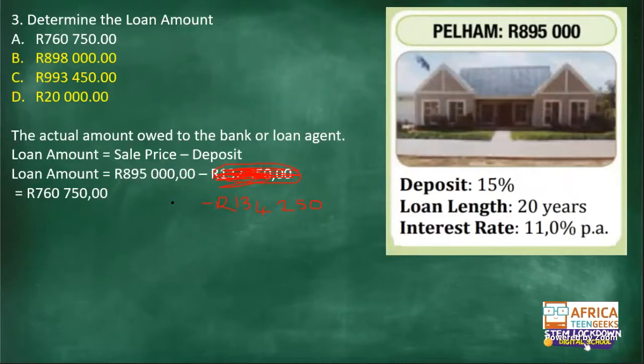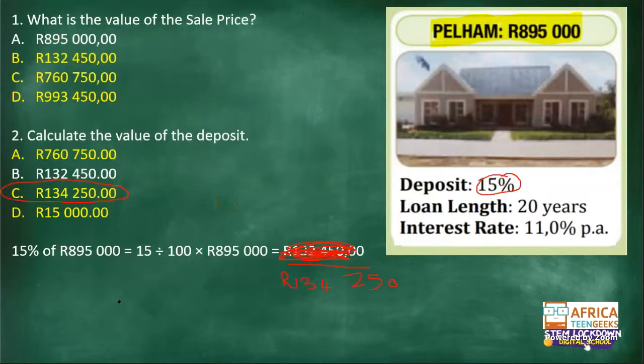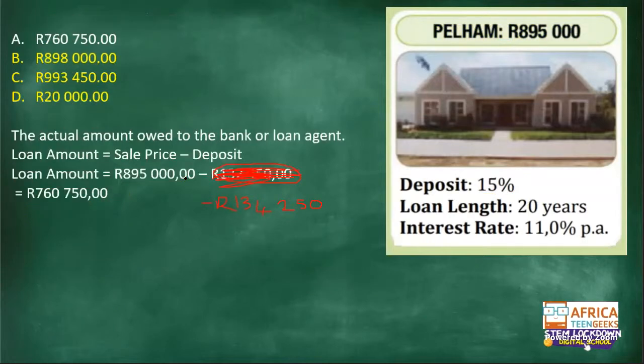So 895,000 minus the 134,250. Your answer wouldn't be 760,000. It would be 715,000. So what answer did you guys choose here? 134,250. Let me look at your answers from yesterday. 3A, A, A, A. You all chose A.